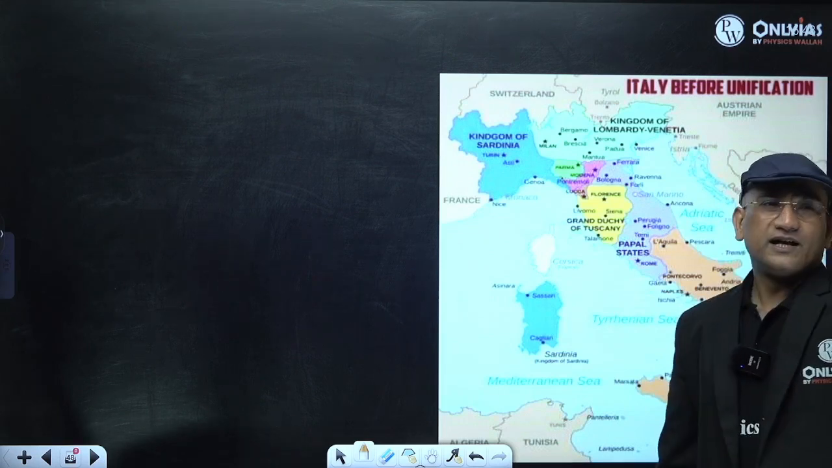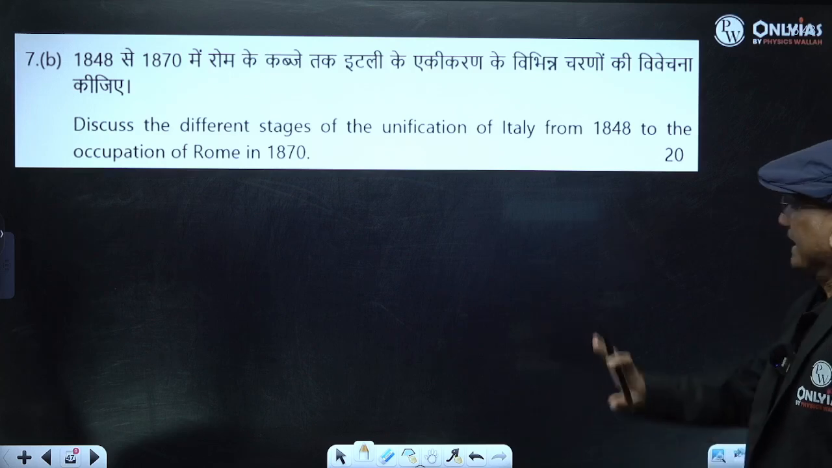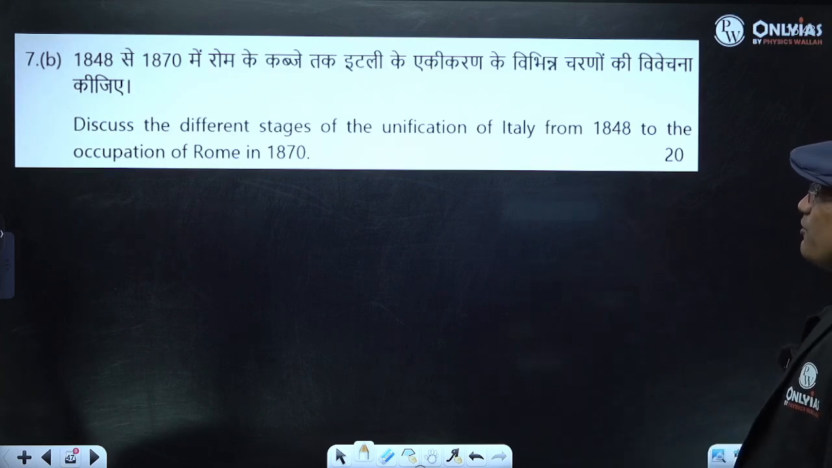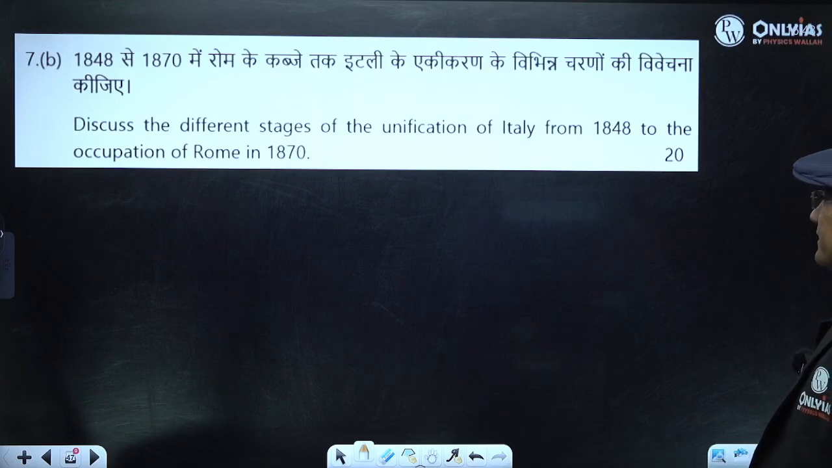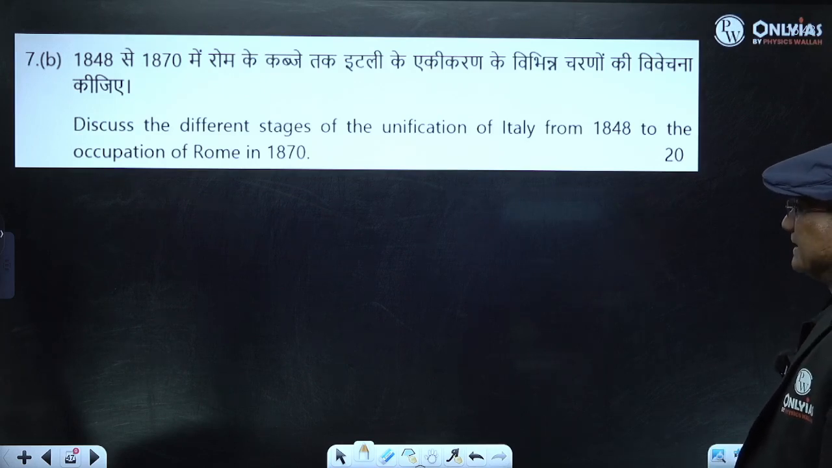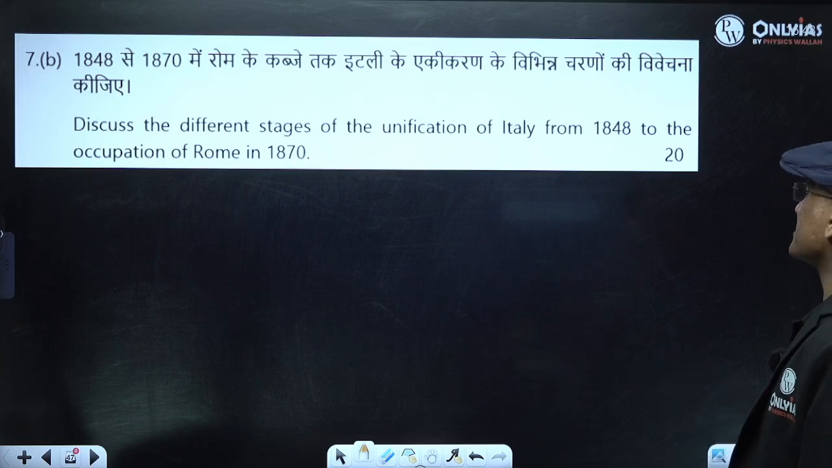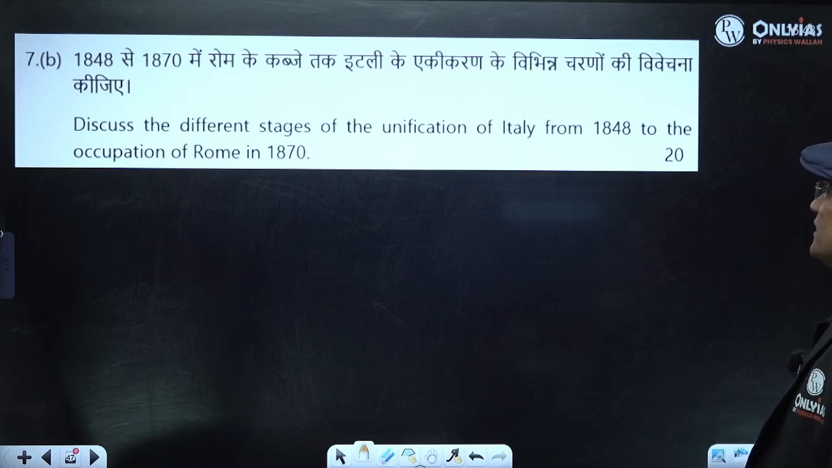Italy was dominated by some foreign countries, mainly Austria and France. So how did the unification of Italy happen, in different stages?